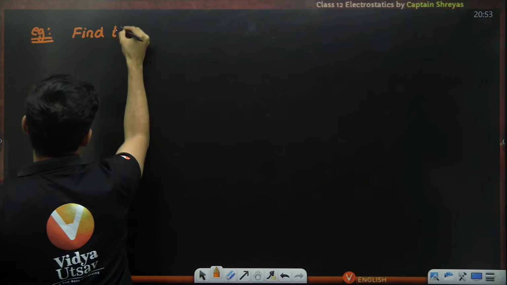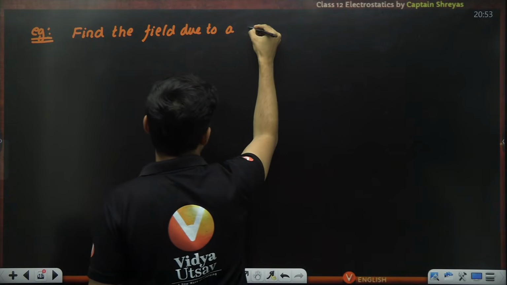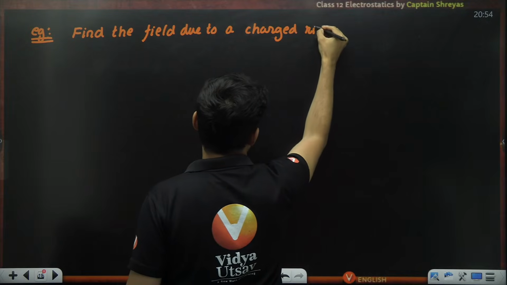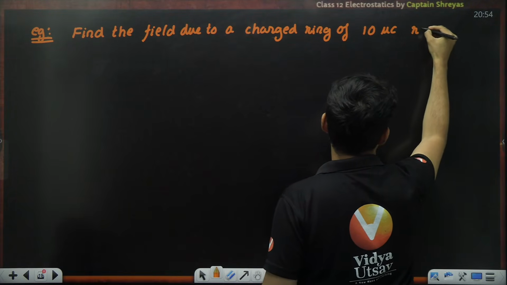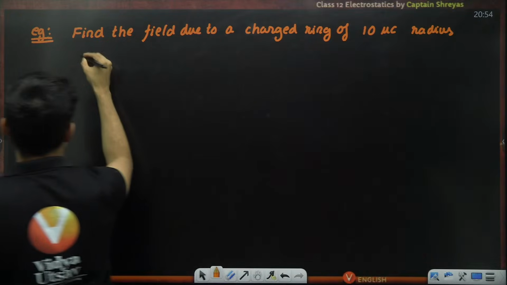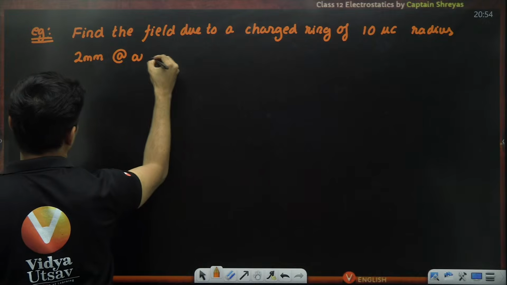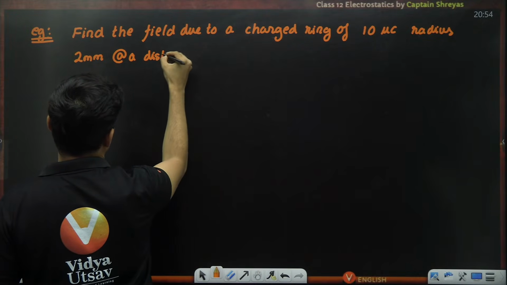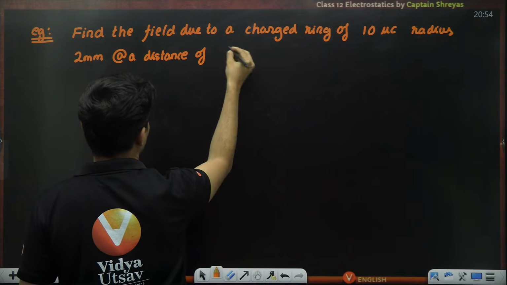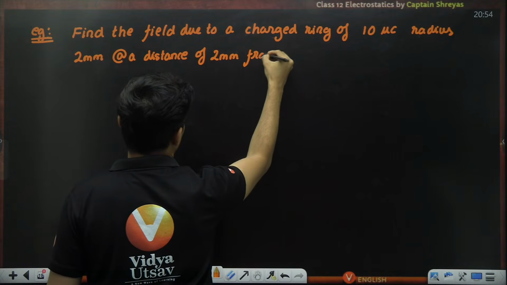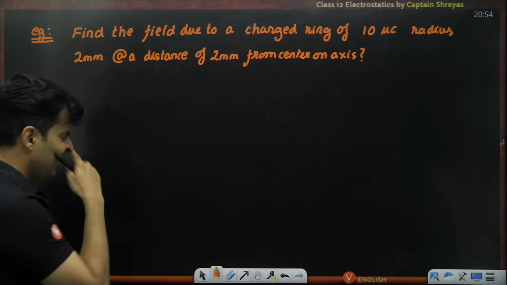Find the field due to a charged ring of 10 microcoulomb, radius is 2 millimeter, at a distance of 2 millimeter from the center on the axis. That is the question. Okay, so think about it.